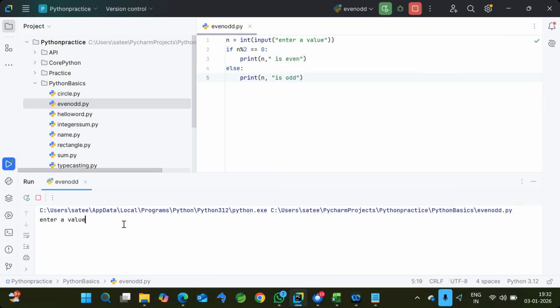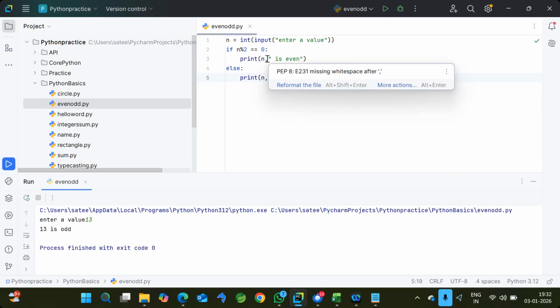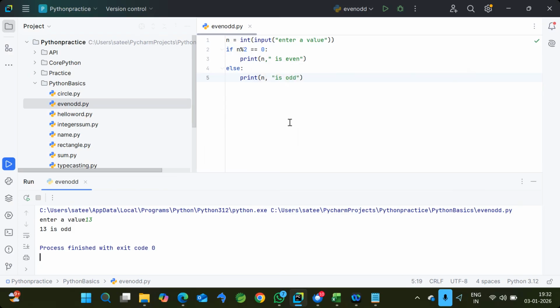If I run it, let's take 10. Now it is giving "10 is even". And if I run the same program with, let's take, 13, it gives "13 is odd number". So likewise, we can have a simple if else. In the previous example, we covered nested if, that means an if within another if. Now we have only a straightforward if else. If the first condition is satisfied, it will execute the lines inside it. If that's not satisfied, go for the next one. I hope you understand. Any doubts till this point? No, sir. Okay, good.